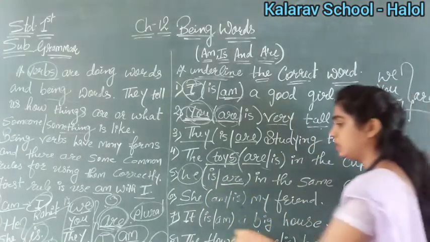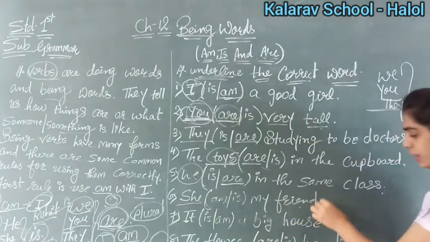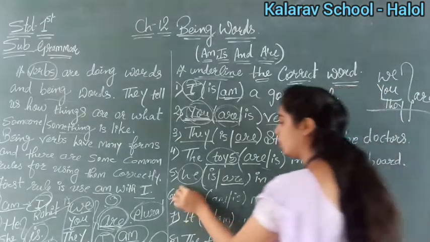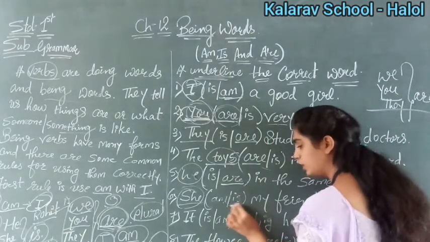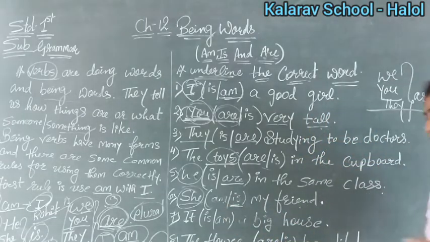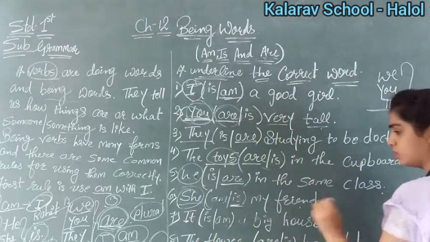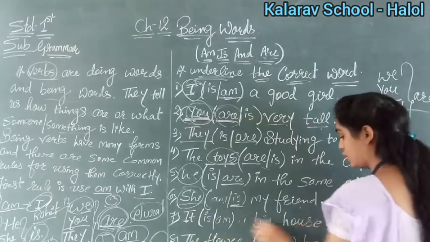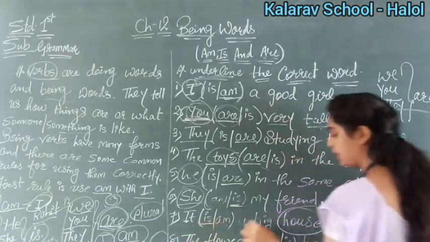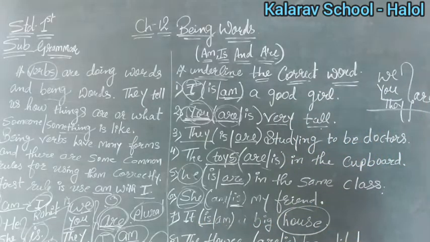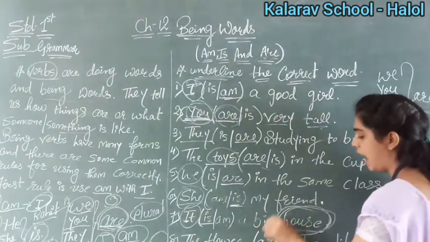Understood? Now see sixth number. She in the bracket am or is my friend. So with she means only one girl, right? She is my friend. Only one girl is there. So what will we use here? Is. Understood? It in the bracket is or am a big house. So here, it, we are talking about a house. So it is a thing. So it is a big house. Understood, children? Why is? Because here it is it and we are talking about one house.